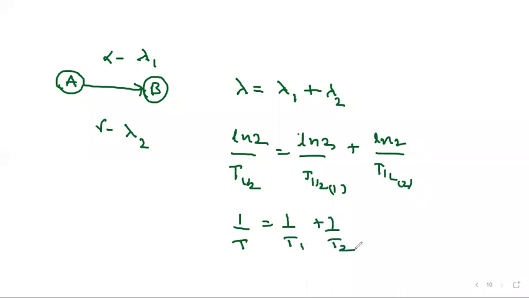In terms of half-life or mean life, if they ask you to calculate, you have to use this. When does this apply? This is not successive disintegration. This is disintegration happening through two different processes simultaneously. Maybe three processes also may be there, then the formula will be lambda equal to lambda 1 plus lambda 2 plus lambda 3.